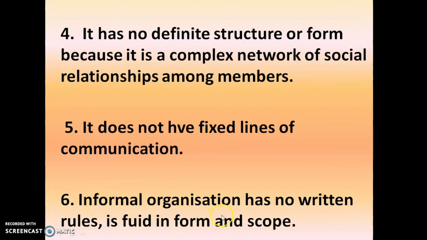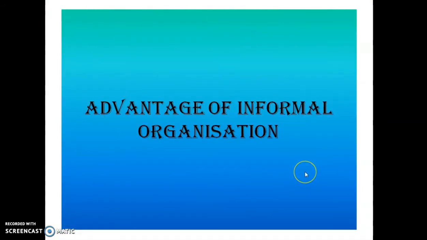The next point is that informal organization has no written rules. It is fluid in form and scope. In formal organization, a big part of the work is documented on paper. But in informal organization, there is no rule to have written work. So these are the six features of informal organization. Now here are the advantages of informal organization.